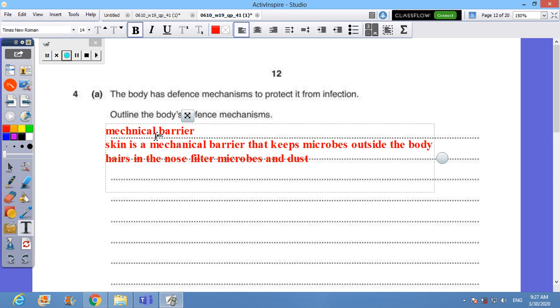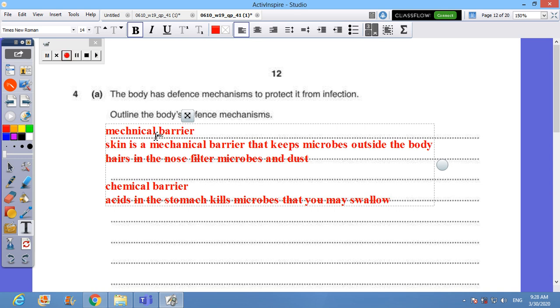The second level is chemical barrier. The 2 examples are acids in the stomach, which kill microbes that you may swallow with the food.